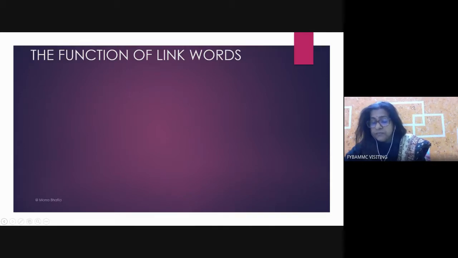Anaphora basically refers to something which is already mentioned in the previous text that you have read. And cataphora is the reverse of that. That means you are using some link words for which the description will come later in the text, not now.